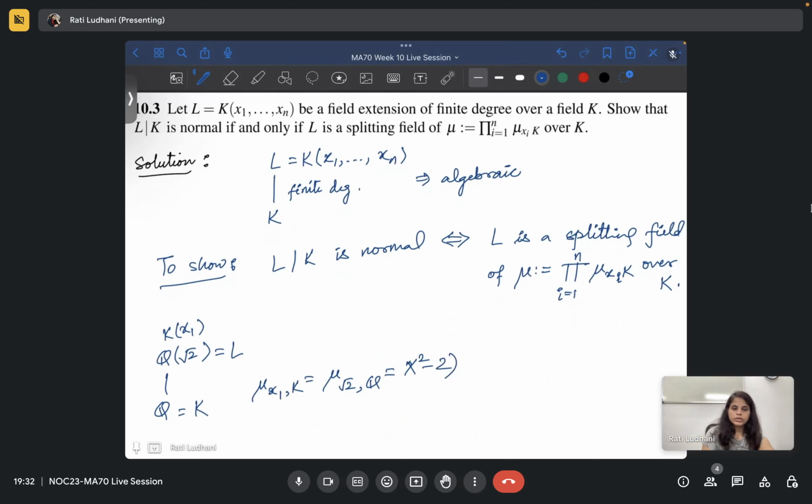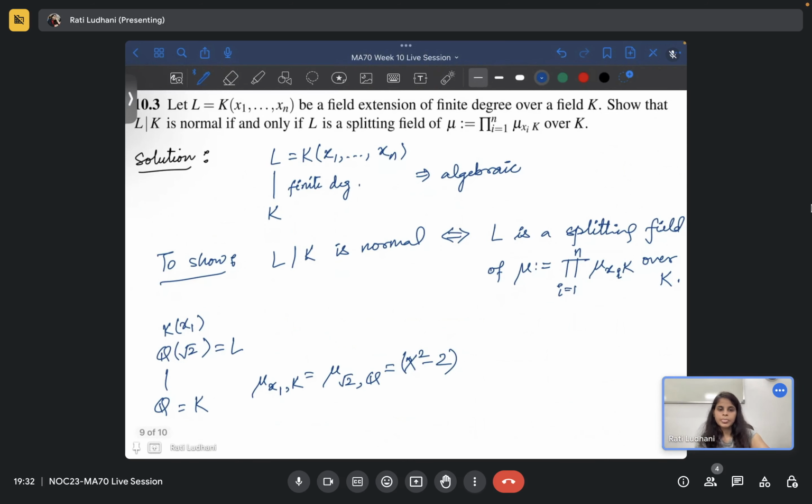Because over Q, that is the minimal polynomial. If it splits in this, then this is a normal extension. So it just boils down to proving that this is a splitting field of the attached elements.